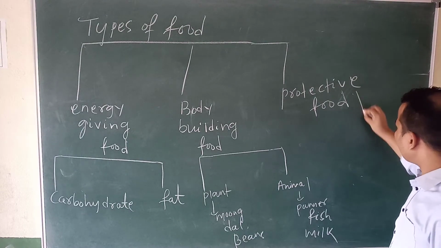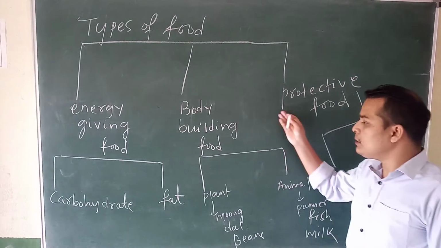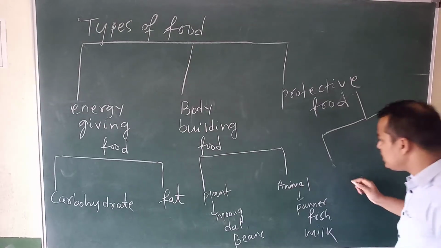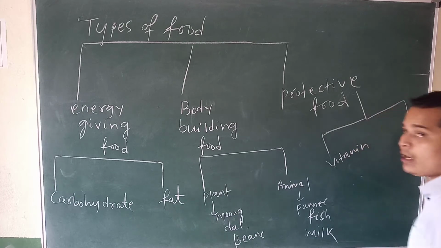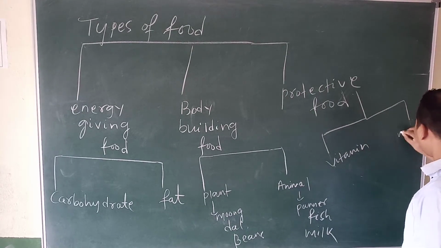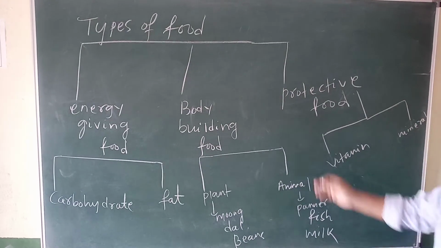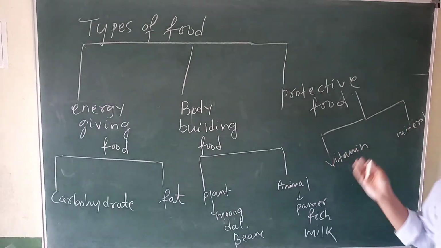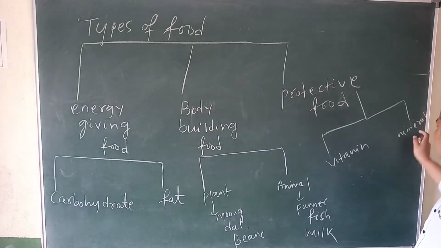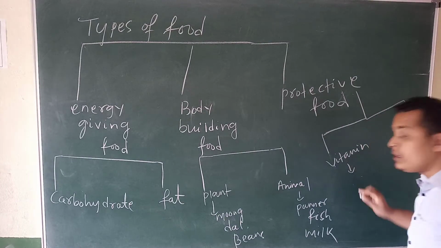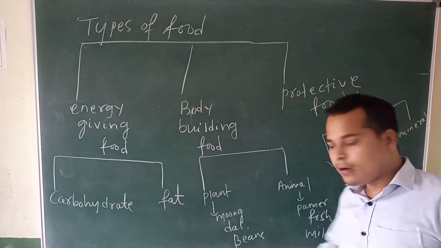Okay, so these protective foods are divided into how many types? Protective food is divided into two types. One is vitamin, another one is mineral. Yes or no? So protective food means vitamin and mineral. Tell me two food names from which we get vitamins.